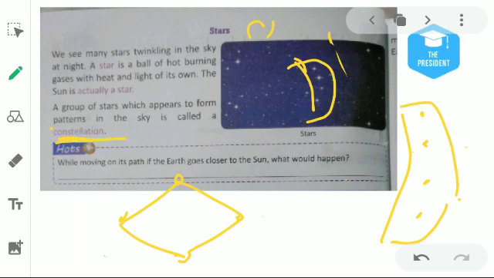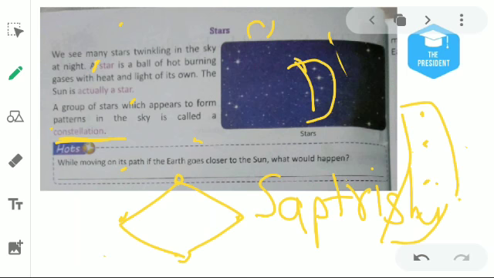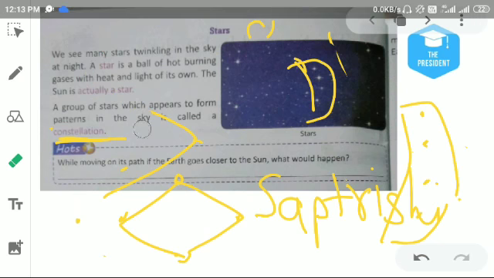For example, there is a constellation known as the Saptarishi. This is a pattern of 7 stars which make a line altogether. At night we can see it in the north direction. Okay, you understood constellations.